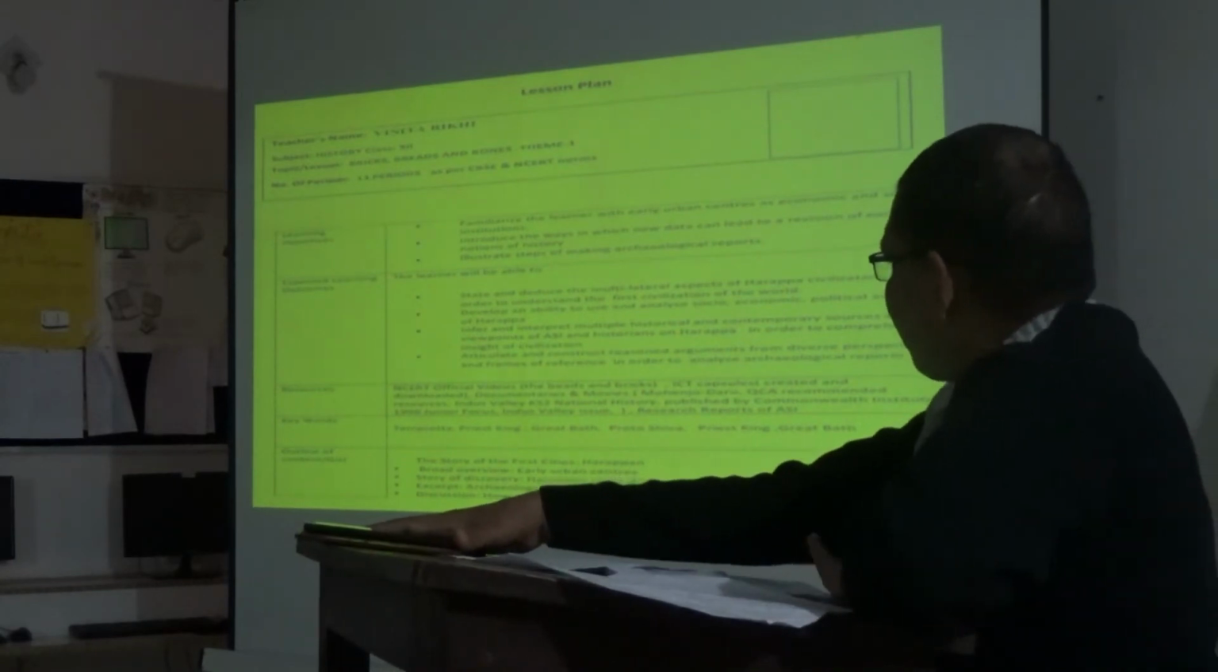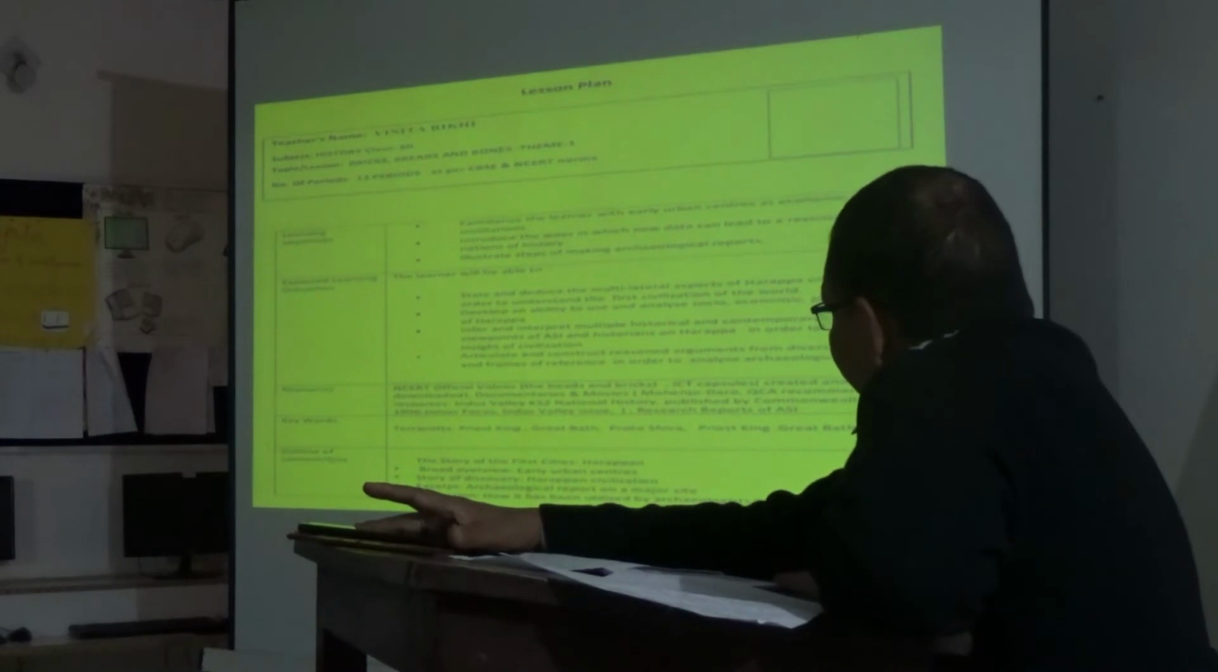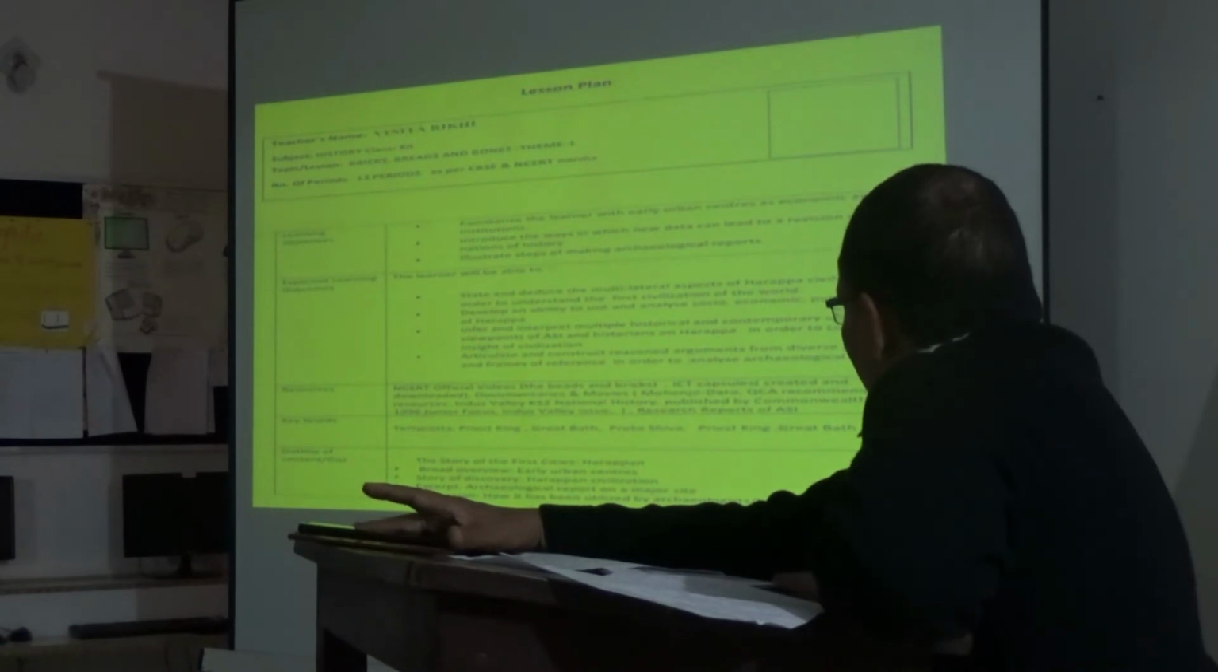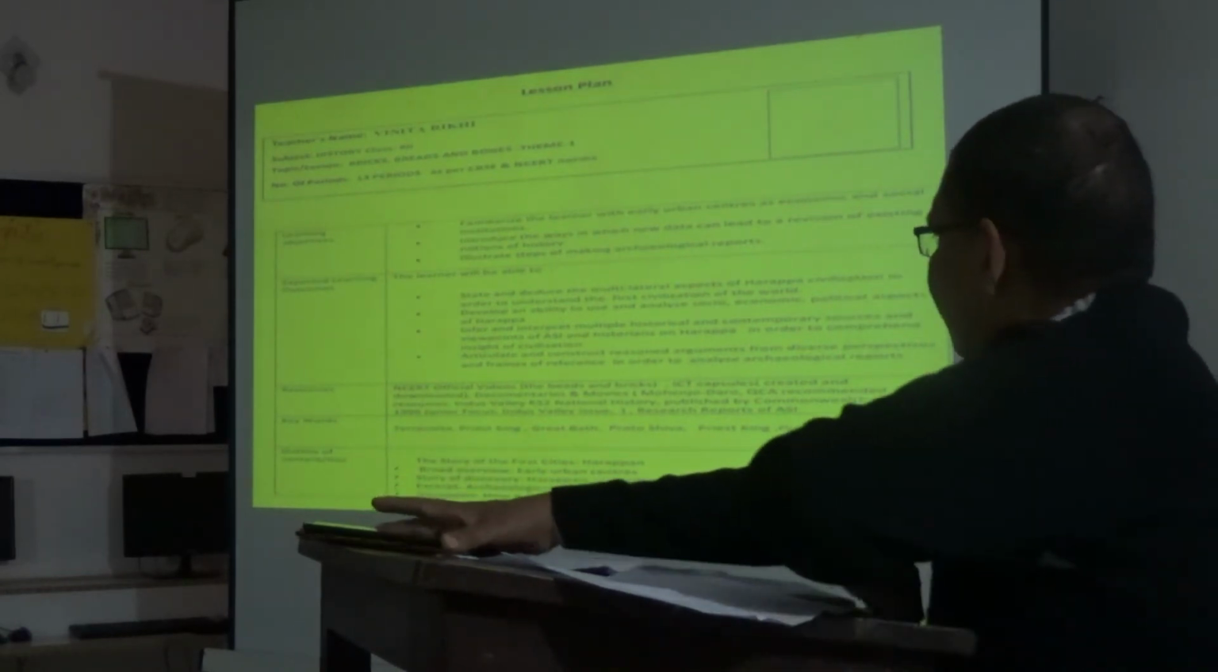Keywords here: terracotta, priest king, great bath, proto-Siva, priest king, great bath. All these keywords are included in this topic.